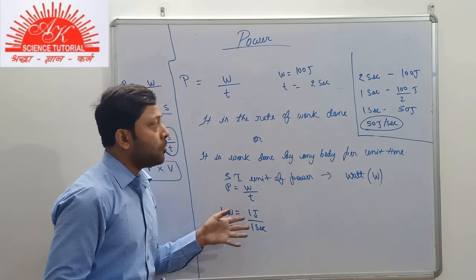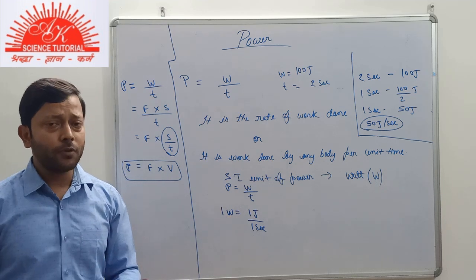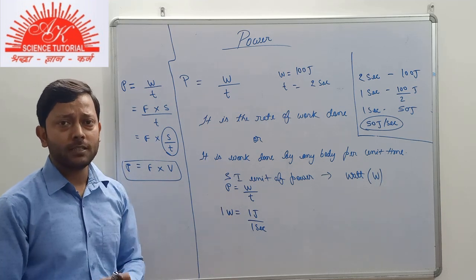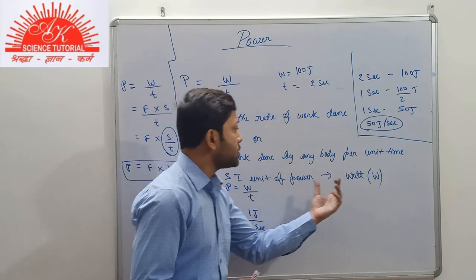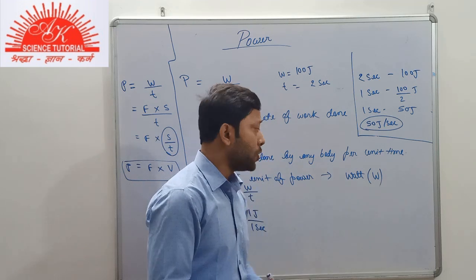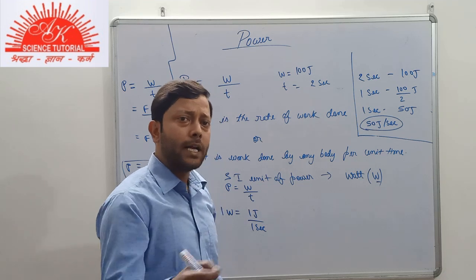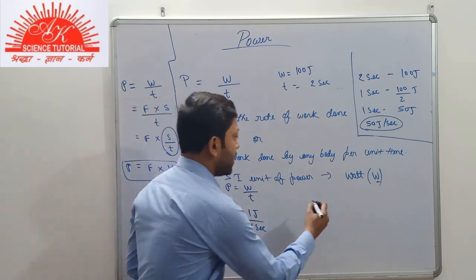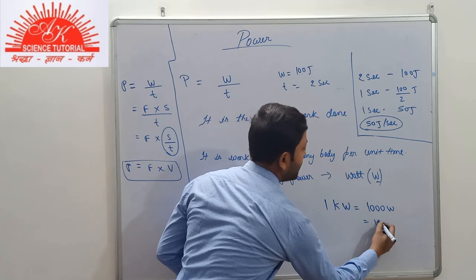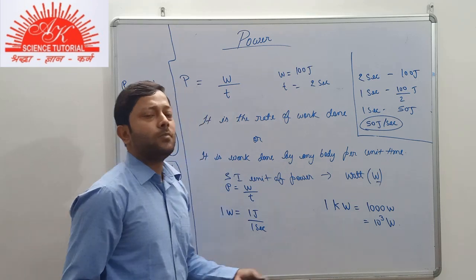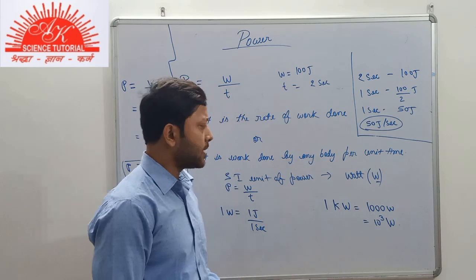Now, as you know about power, the bigger or the smaller units, you can obtain by adding the prefixes that you have known earlier. If I ask you for some bigger units, you will use the prefix kilo, mega, giga. Such as 1 kilowatt is equals to 1000 watt or 10 to the power 3 watt. So there are more units for it: kilowatt, megawatt, gigawatt, etc.